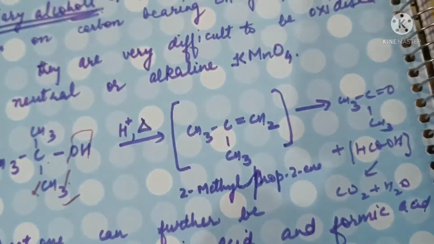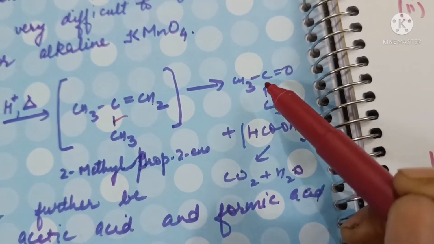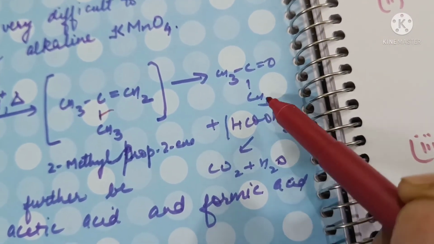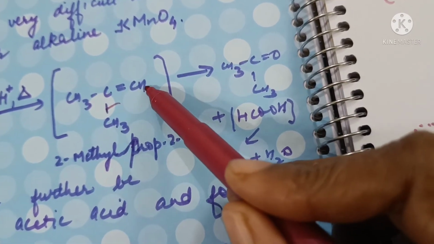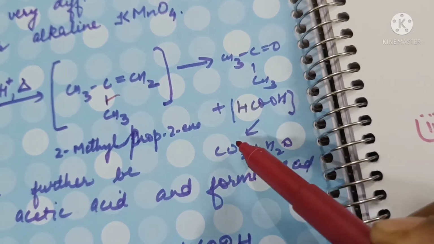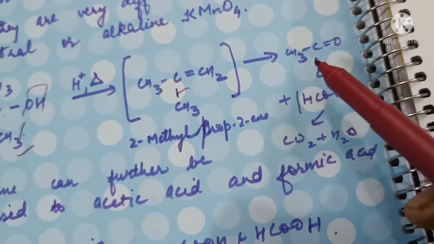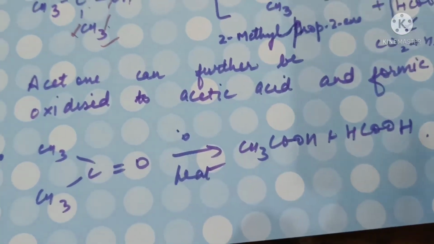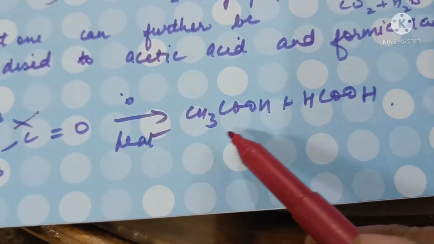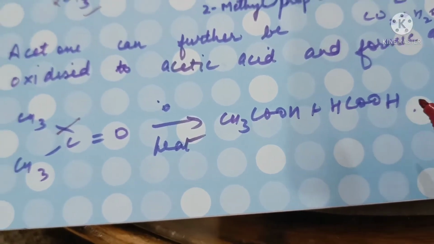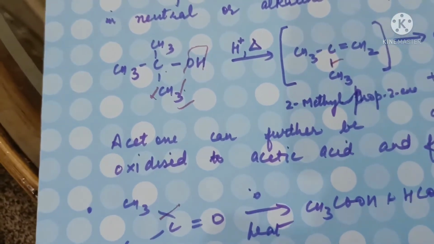And then this is further oxidized, bond breakage occurs, giving CH3, C=O, CH3, and this oxidizes to HCOOH, which breaks up into CO2 and water. Now this acetone can be further oxidized, and when it gets oxidized, again one carbon is lost to get CH3COOH and HCOOH.